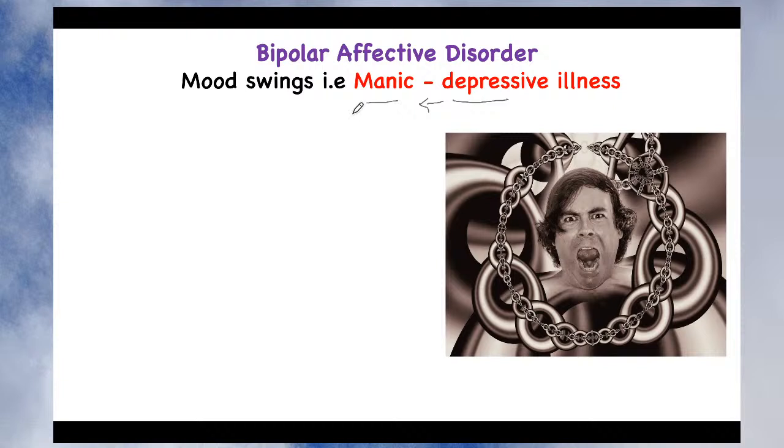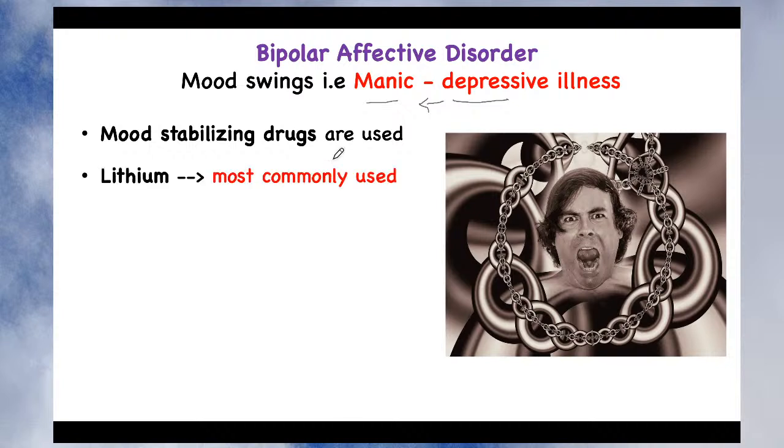So in such cases, you want a drug which can stabilize the mood. The category of drug which is used for the treatment of bipolar affective disorder is called mood stabilizing drugs. So we are using mood stabilizing drugs for this treatment. The first mood stabilizing drug that we will study today is lithium. It is the most commonly used.